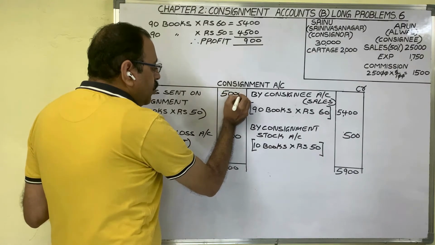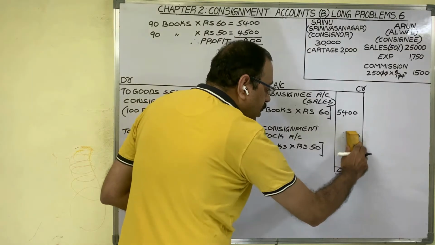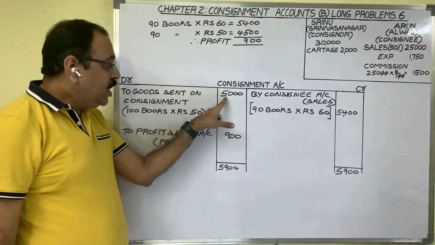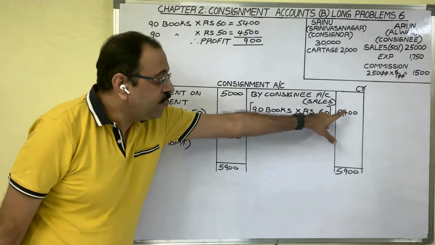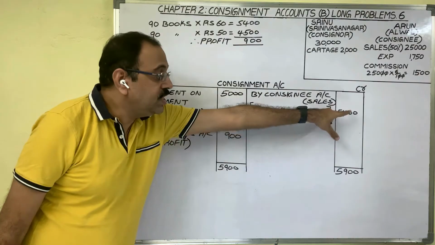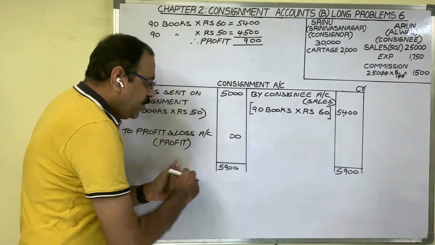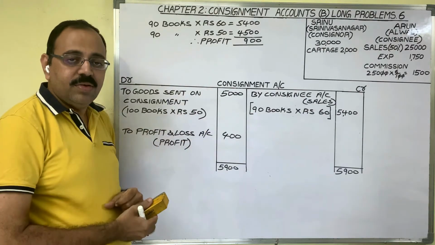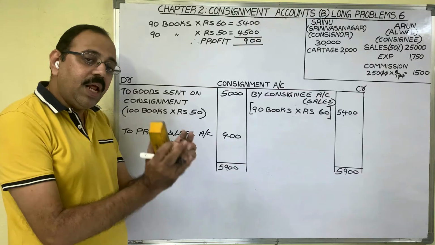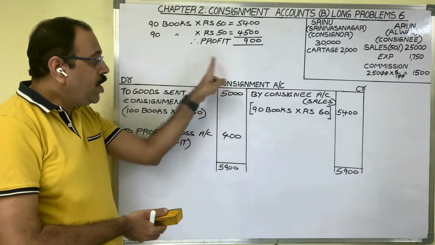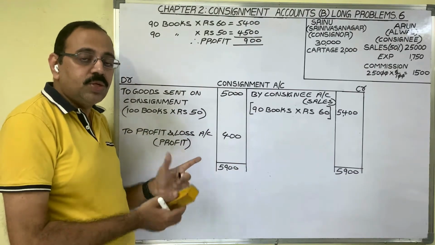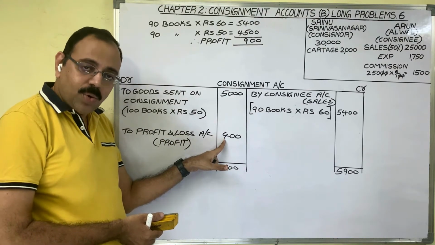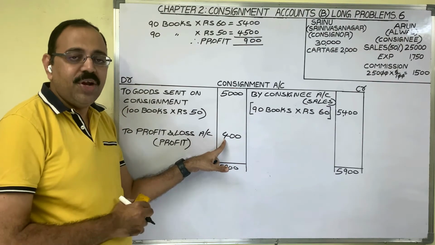Suppose we have not credited unsold stock here, then what is the meaning of this? Goods worth 5,000 we sold for 5,400. So there is a profit of 400 rupees. We are not showing unsold stock anywhere. So with the consignee 10 books are there, but according to consignor's books, there is no unsold stock with consignee. And is it the correct profit? No. The correct profit figure is 900 rupees.